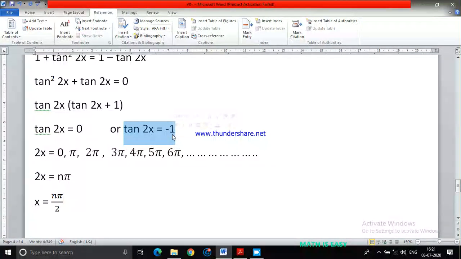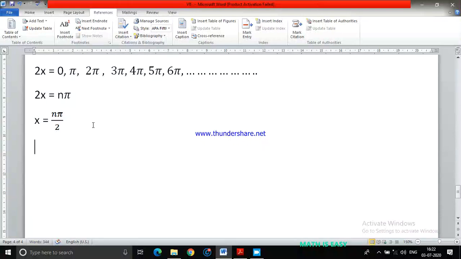Tan is negative in the second and fourth quadrant. Second quadrant is pi minus pi by 4, 2 pi minus pi by 4, then 3 pi minus pi by 4, 4 pi minus pi by 4. I think my answer is going to be, let me copy this one. Case 2 value will come here. So if my guess is correct, then 2x must equal pi minus pi by 4, second quadrant, 2 pi minus pi by 4.